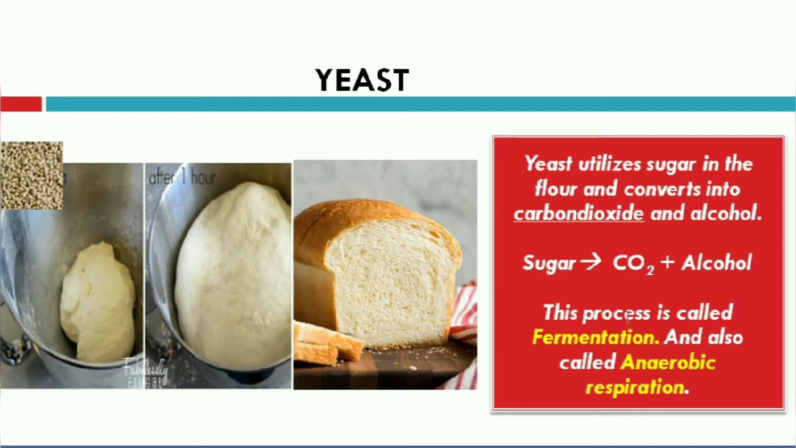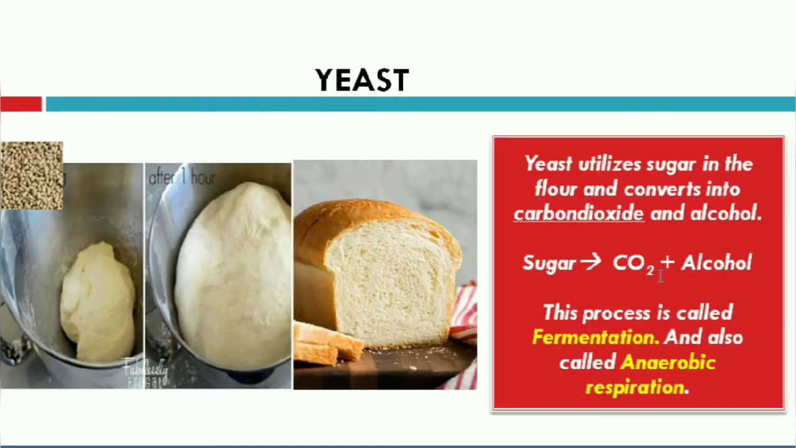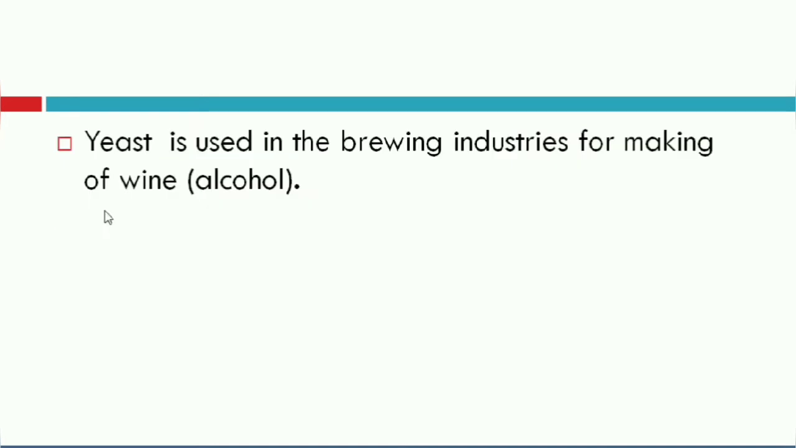This process of converting sugar into carbon dioxide and alcohol is called fermentation, which is also called anaerobic respiration. Right? So yeast is also used in the brewing industries for making wine. You have already studied that sugar is converted into carbon dioxide and alcohol by the yeast. By the same process, alcohol is produced in the brewing industries.